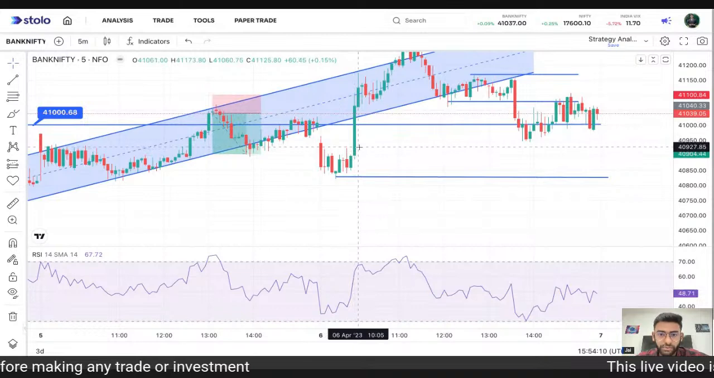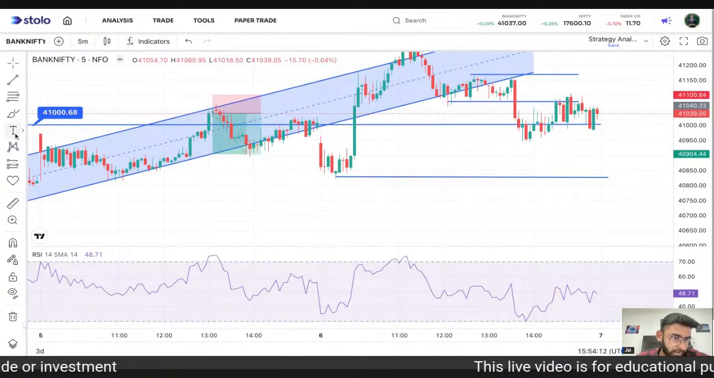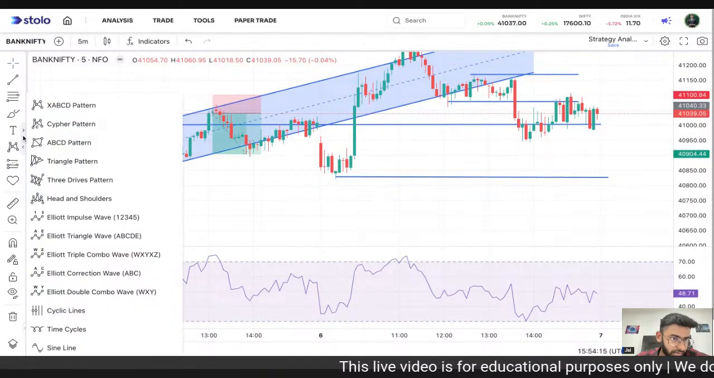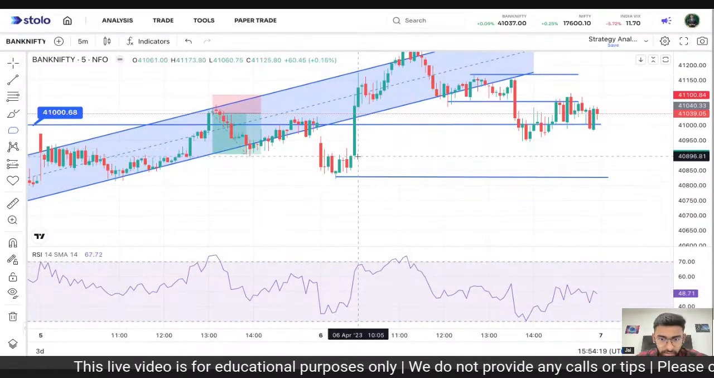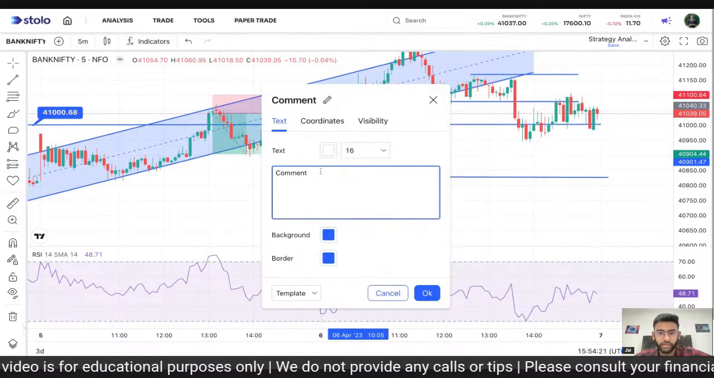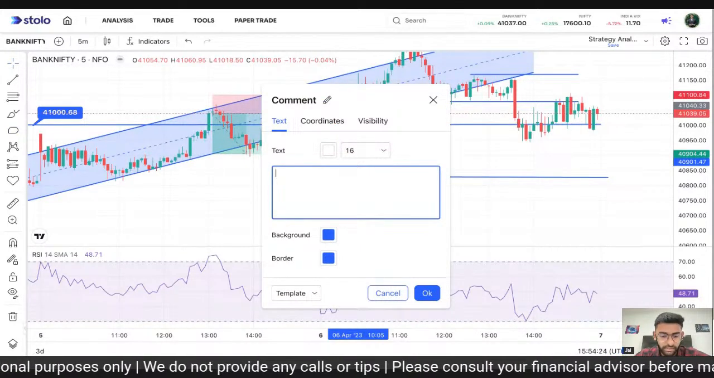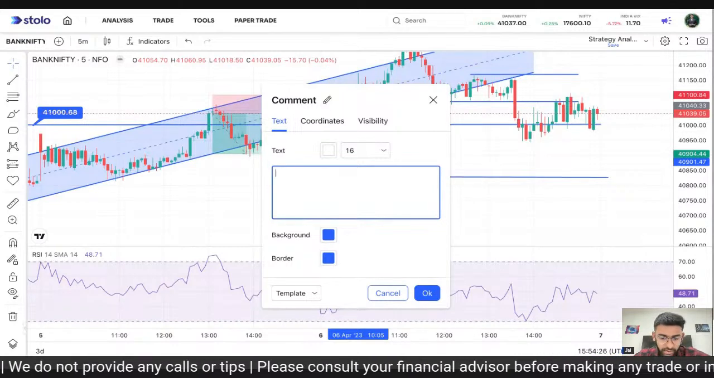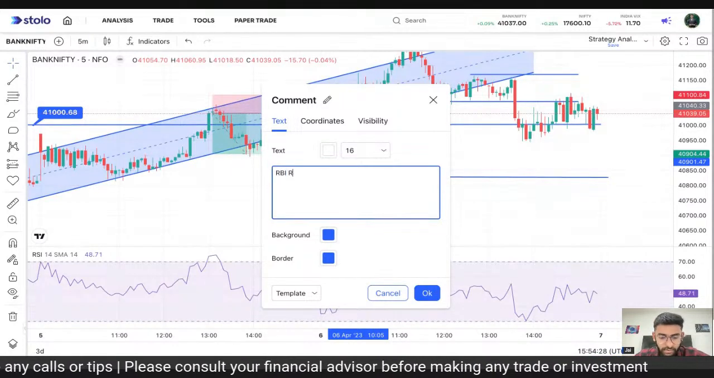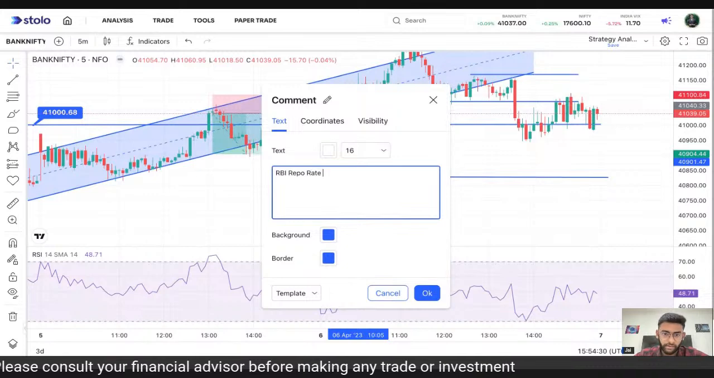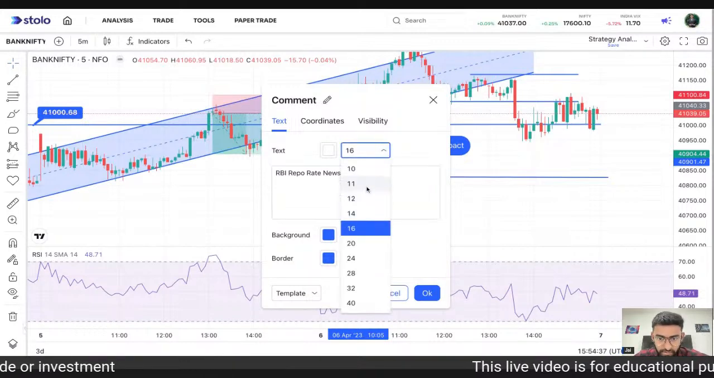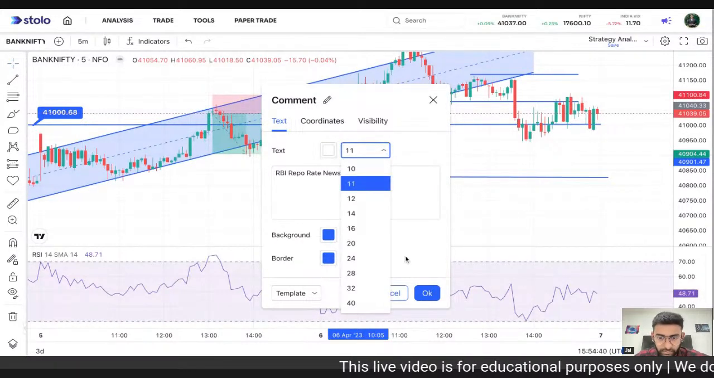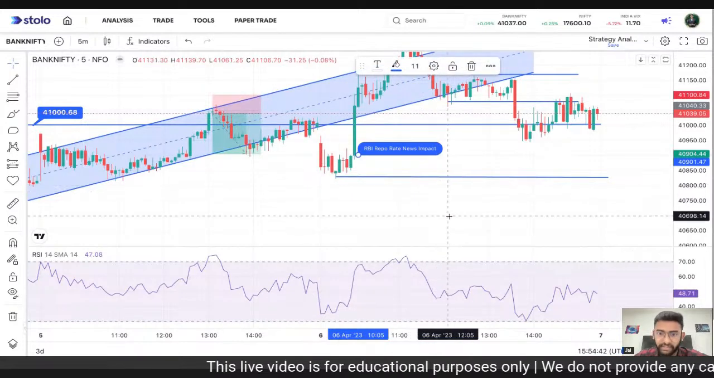And then this was, so if I just mark it, let me just add a comment here, right? So here I can just add the comment as RBI repo rate news impact, right? So yeah, I'll just add that there. Increase the text size to around 10, and okay, yes, good.